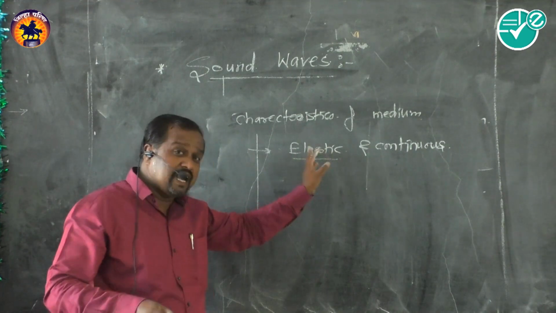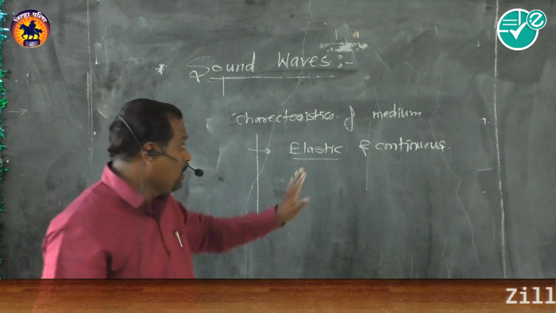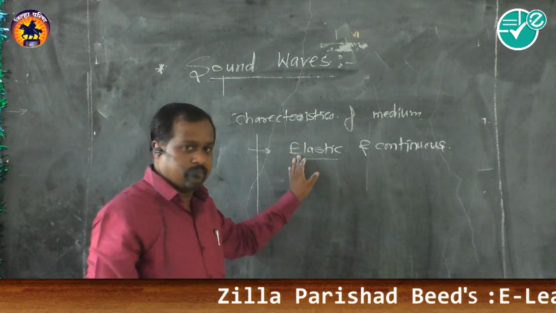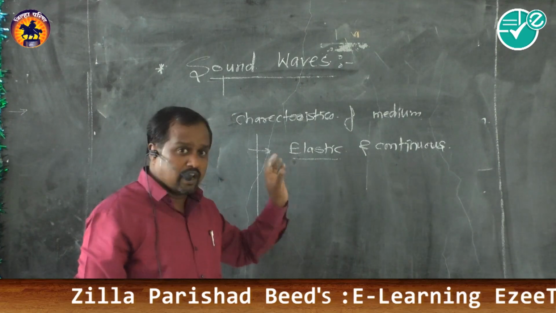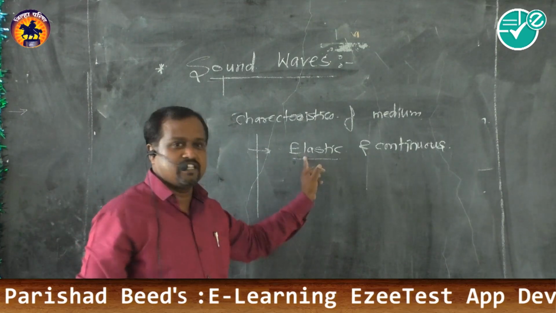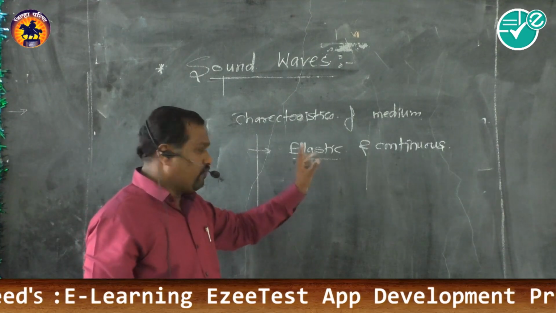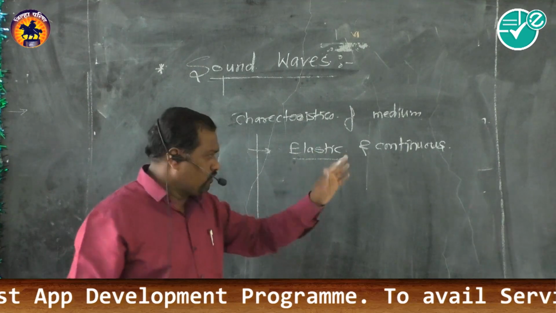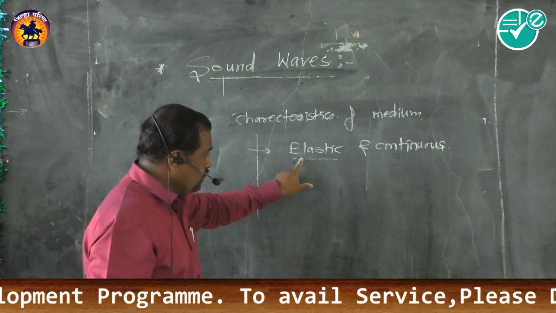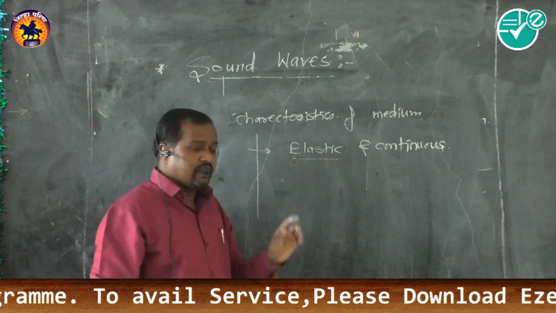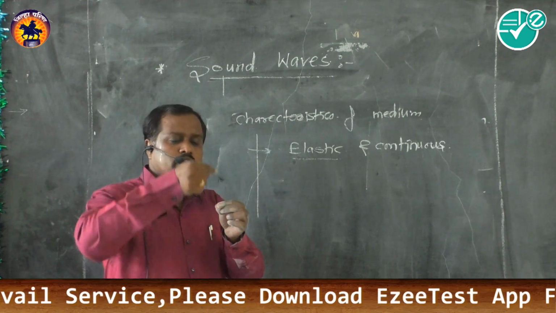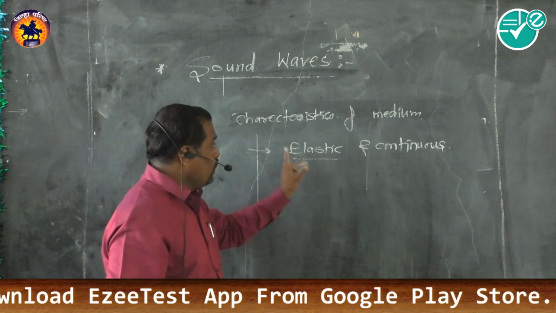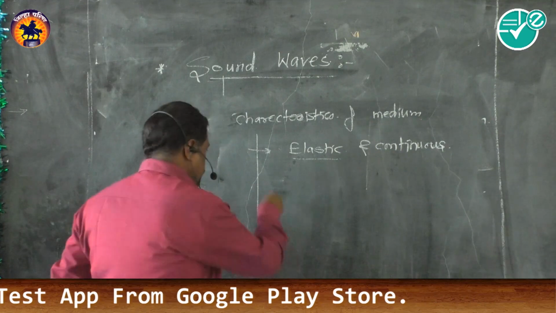So this property is nothing but elasticity. Elasticity of the medium is responsible for how fast the wave travels. That means the velocity of a wave is given by this concept, the elasticity of the medium. If it is more elastic, the speed of the wave is very fast. If not, the speed is slow. We will study that afterwards. But the medium must be elastic and continuous. Elastic means when a particle moves from its original or mean position, it tries to regain its original position. So the medium should be elastic and continuous. Next one.